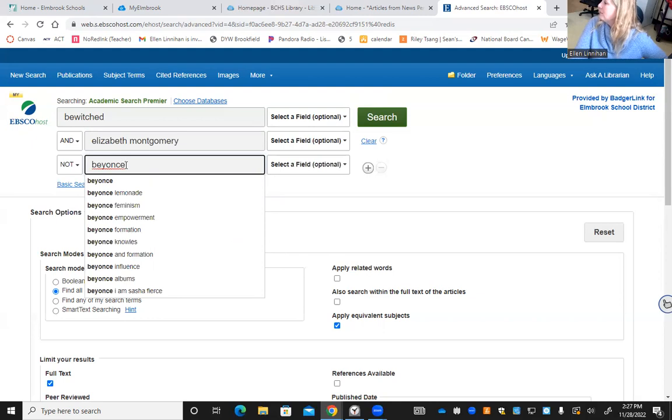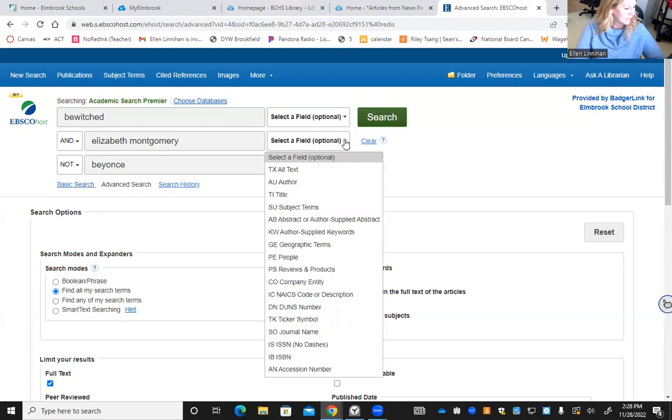So if you have something that's kind of like closely connected and you don't want any of that stuff in your search, put in the Not, and then you can do that. You can also put something in just the title. Like if you want things that are just going to have in the title, the word Bewitched on it. If it's something kind of specific like that.